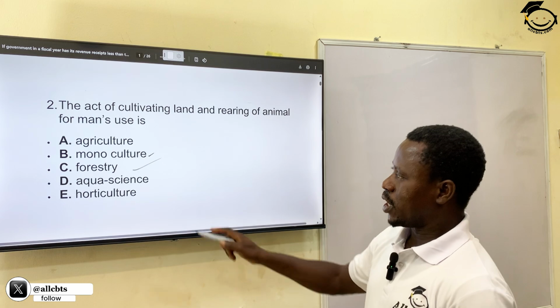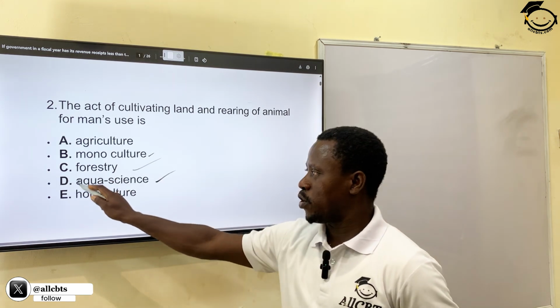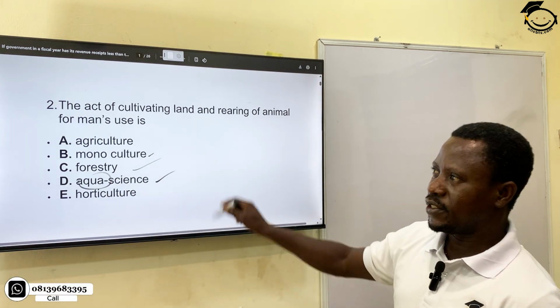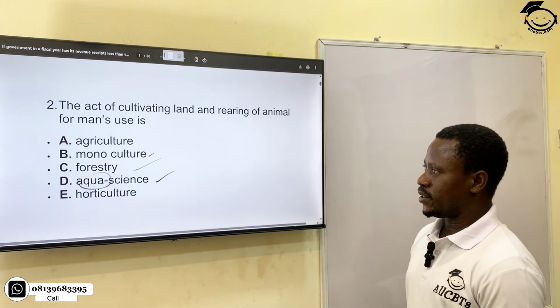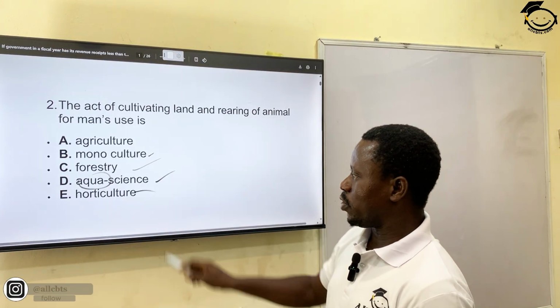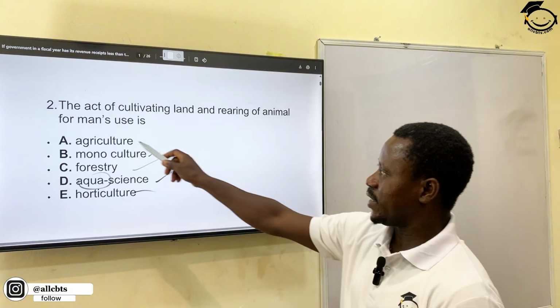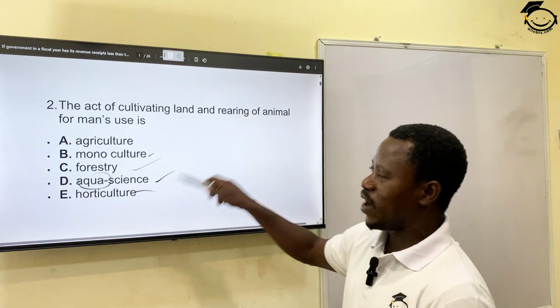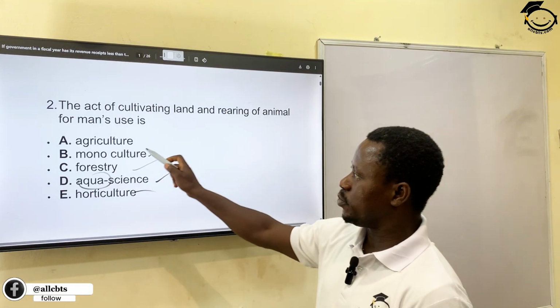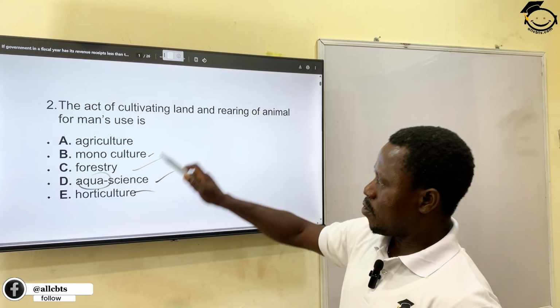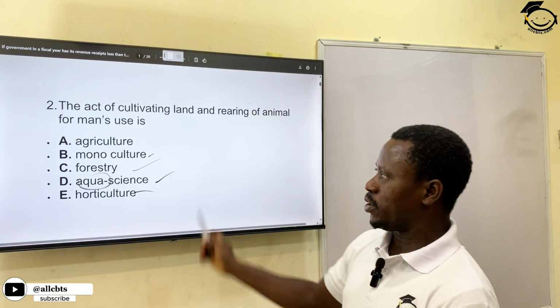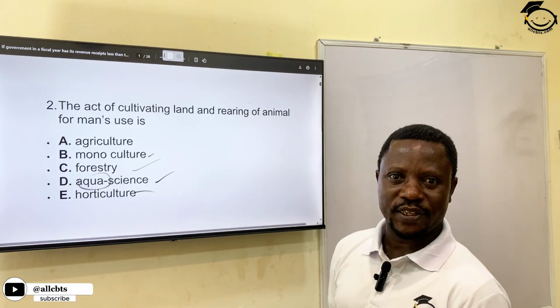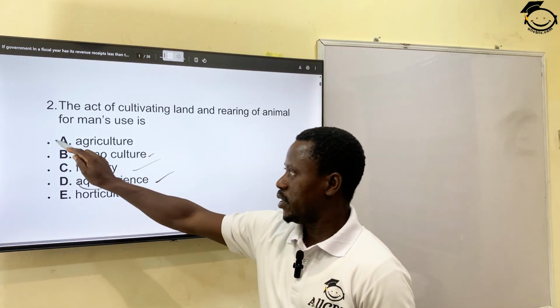We talk about aqua science, that is the study of water and its content. Then horticulture, growing of flowers and what have you. If you look at it, they're all within the circle of agriculture. So agriculture seems to be more elaborate than each one of these options. So the correct answer is agriculture, letter A.